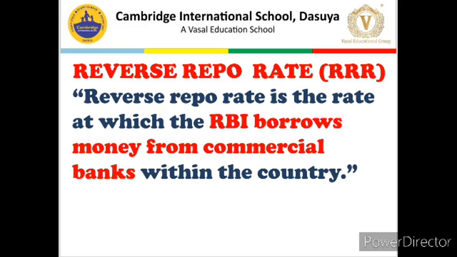Because they are keeping money with RBI, they will receive interest from RBI. So that interest which they receive is known as reverse repo rate. It means just the opposite of repo rate. So it is the rate which RBI gives, means RBI is paying this interest rate. So this is reverse repo rate.